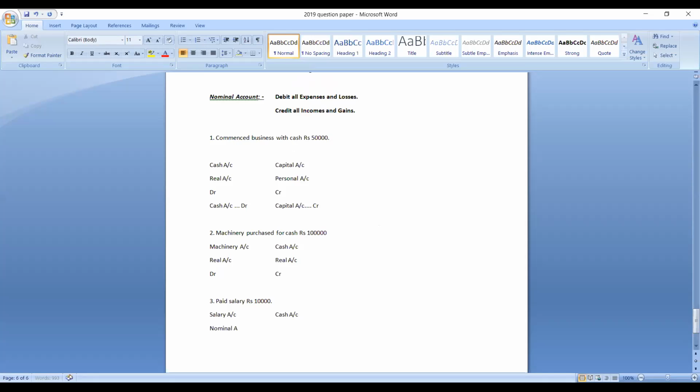So salary is which account? It is nominal account. Cash is what? It is asset. So it belongs to which account? It belongs to real account. So since salary is a nominal account, what are the rules of nominal account?